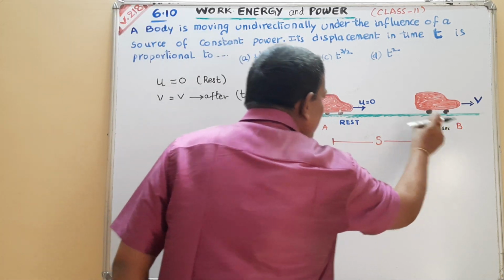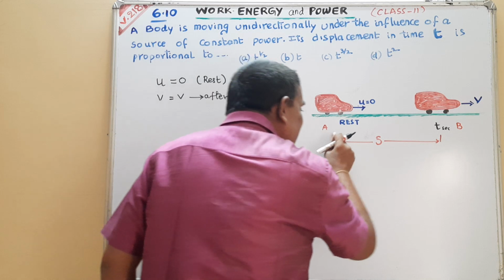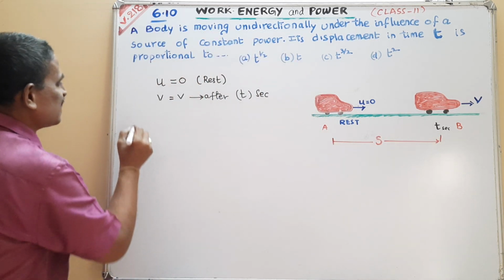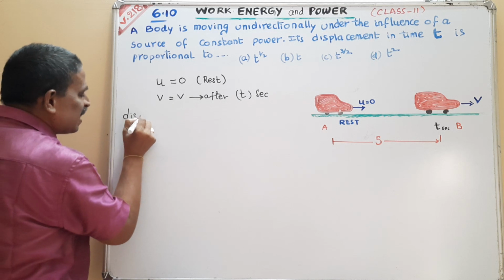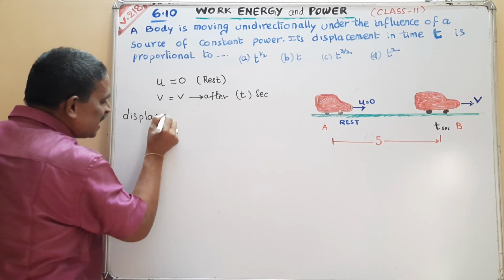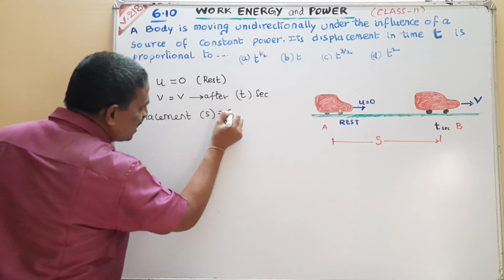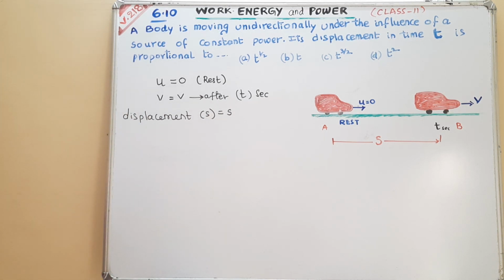This distance traveled by the car is the displacement, which I am representing with the letter S.